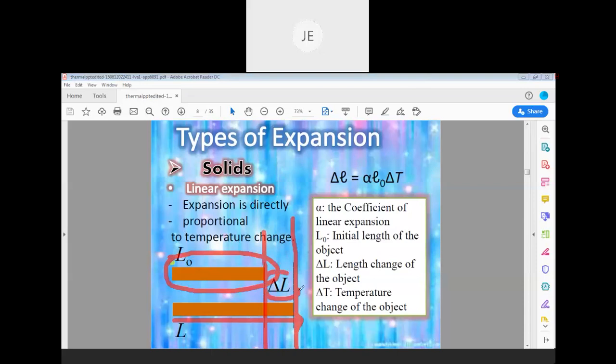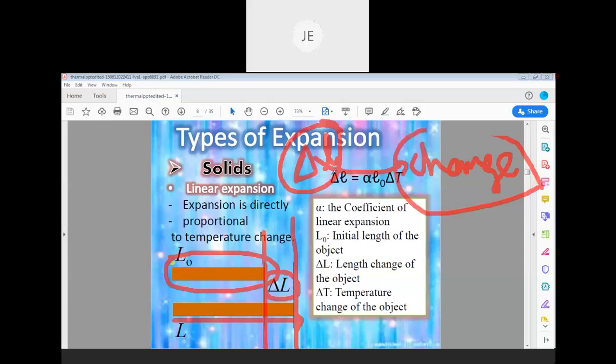And there is something called delta L. Delta meaning is change. Mathematically we represent delta, and physically the meaning is change, or difference we can say, and L meaning is length. So finally delta L means change in length or difference in length or final length minus initial length.